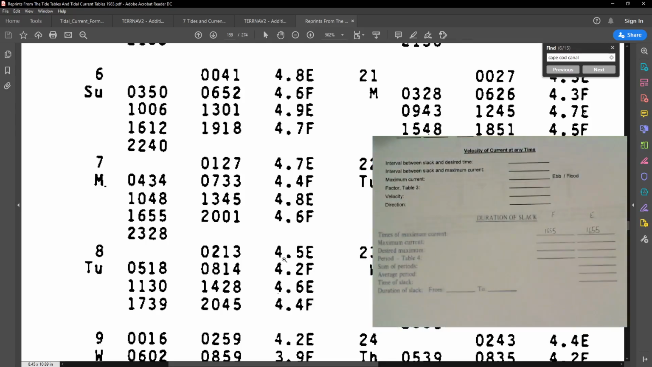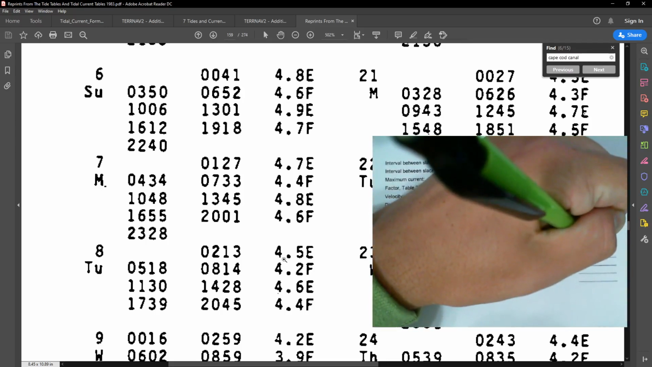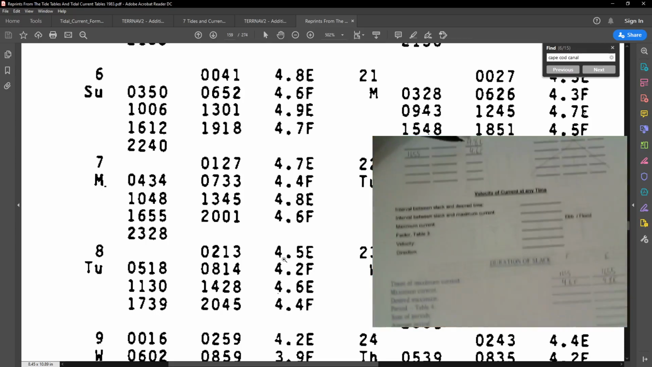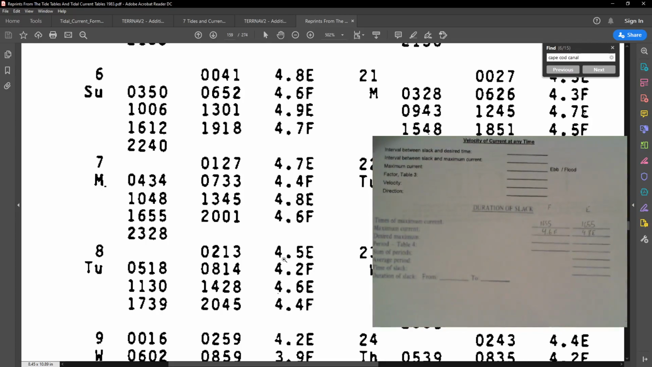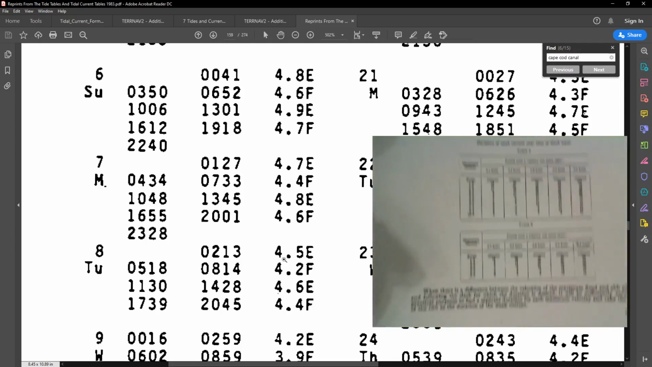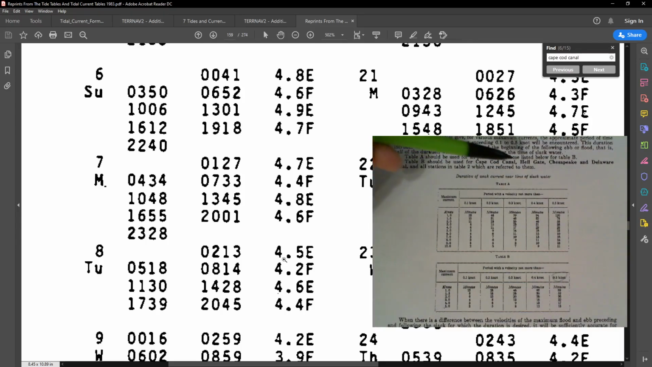Now we have that. Our maximum flood was 4.6 F and 4.8 E, taken from right up here. Now that we have that, we need to use table 4 to find our desired maximums, because it could differ depending on what table you're using. So we need to figure out which one to use, table A or table B. Table B should only be used for Cape Cod Canal, Hell's Gate, Chesapeake Bay, and since we are in Cape Cod Canal, we're going to be using table B.